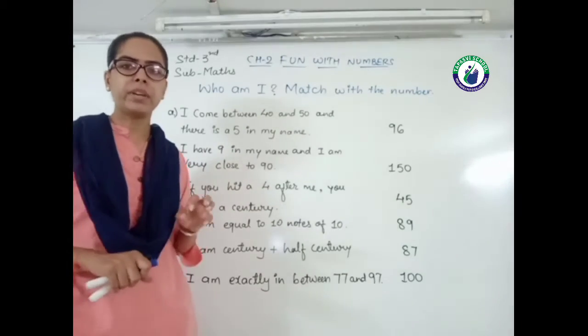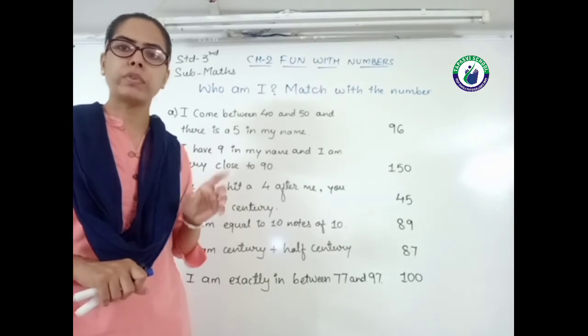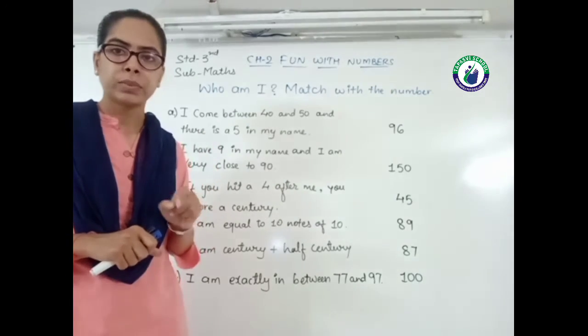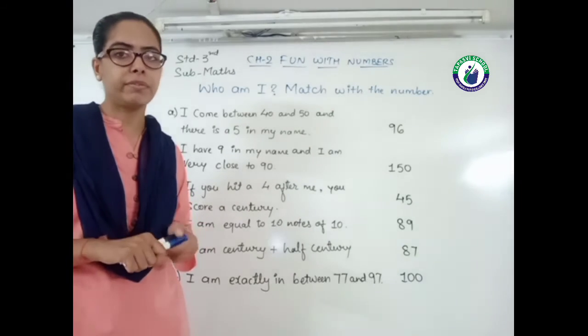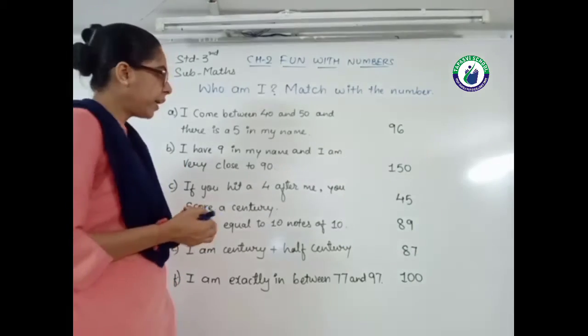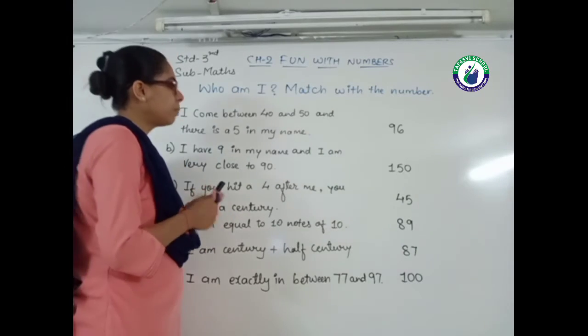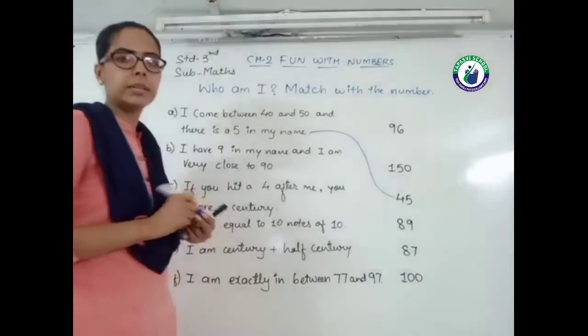So 40 और 50 के बीच में we have to start counting: 40, after that 41, 42, 43, 44, 45. There is a 5. Then 46, 47, 48, 49 and 50. So what should be the answer? 45. So I match this statement with this 45.